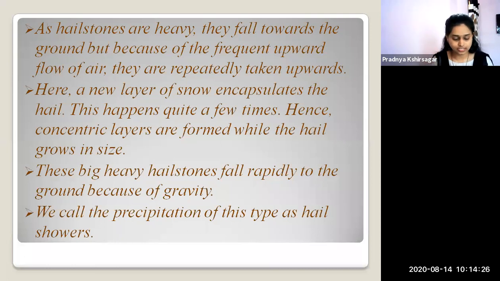Yes, concentric layers means what? The layers that appear inside the hailstone are known as concentric layers. It happens quite a few times when there is a continuous flow of hailstones, then concentric layers are formed. And automatically when the layers are formed, the hail has grown in size. These big heavy hailstones fall rapidly to the ground because of gravity.